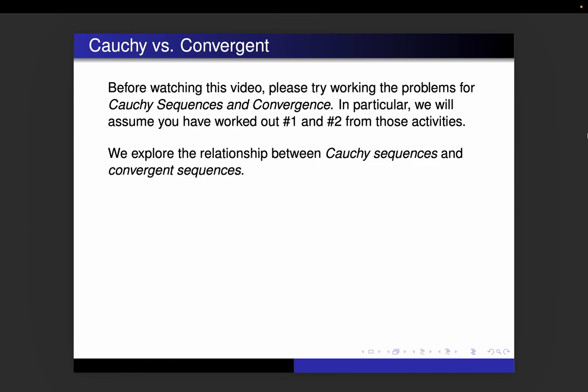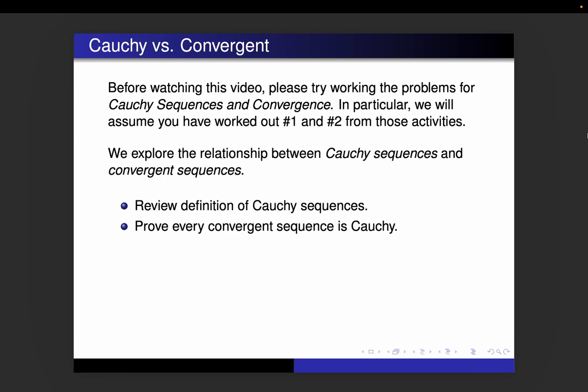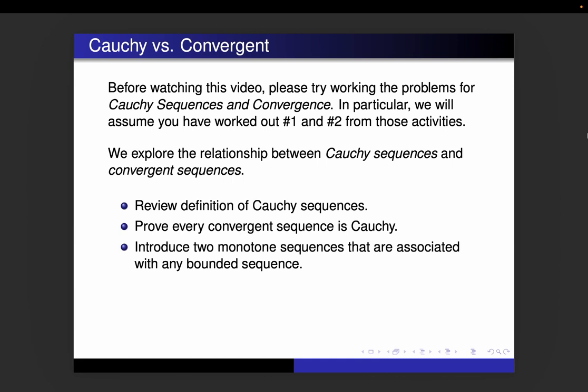Okay, so as I mentioned, we're going to explore the relationship between Cauchy sequences and convergent sequences. We are going to review the definition of Cauchy sequences. We are going to prove that every convergent sequence is Cauchy. That proof is not going to be too bad. And then we're going to try to go the other way.